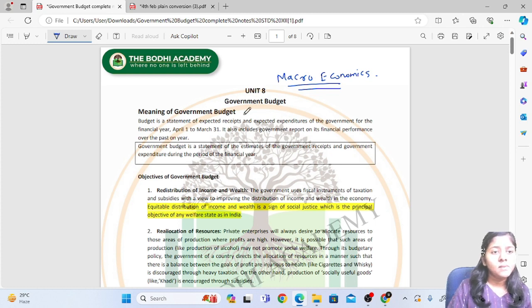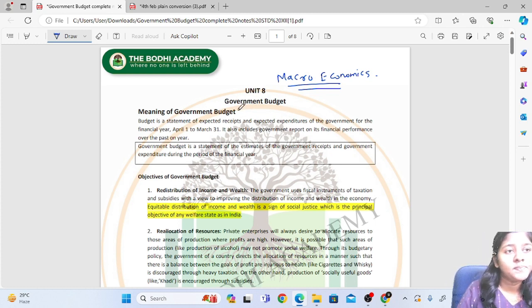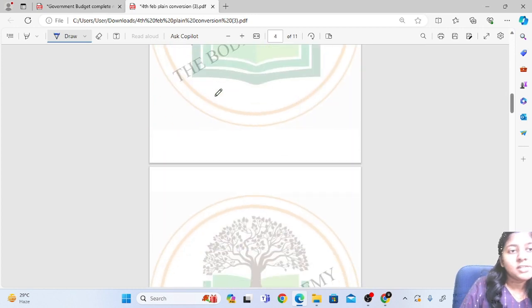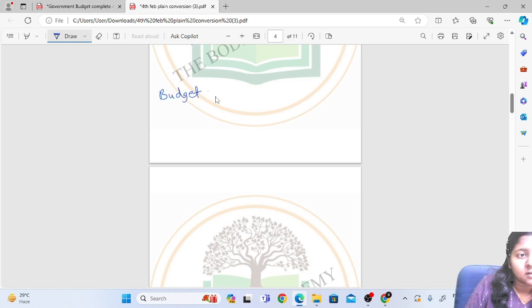So budget is nothing but a statement of government receipts and government expenditure.